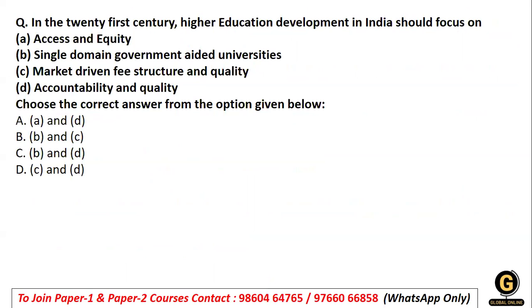Now, in the 21st century, higher education development in India should focus on what? This is a very easy question. Access, equity, domain, market fee structure, or accountability and quality. Okay, so what is more important? Everything may be important, but out of the given, what is more important? Is it quality? Is it domain? Is it fee or is it accountability? So looking at all the aspects, what is important is access and equity, and accountability and quality. This is something which really plays an important role, right?